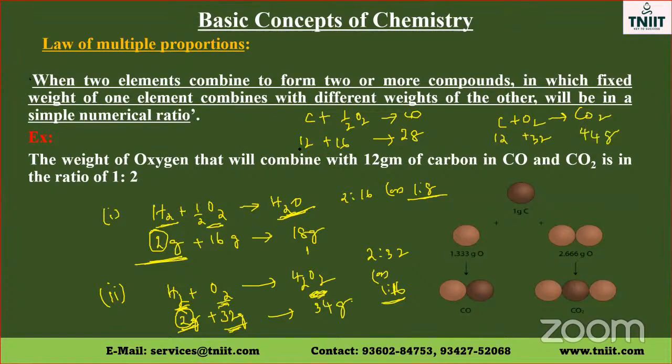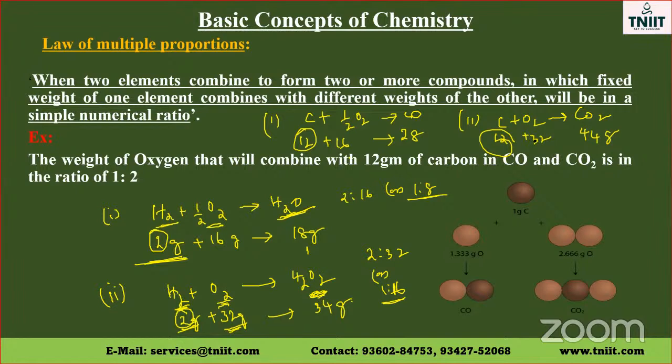So the ratio here is 12:16 and here it is 12:32. The mass of carbon is fixed. The fixed mass of carbon, 12 grams, combines with 16 grams of oxygen in the first case and 32 grams of oxygen in the second case. Therefore, this law is called the law of multiple proportion.